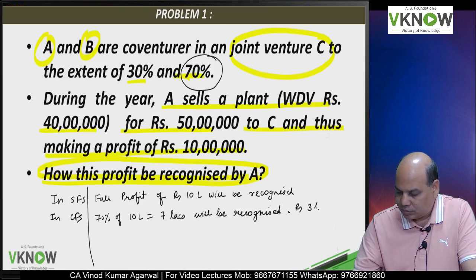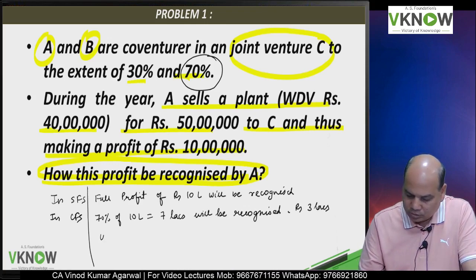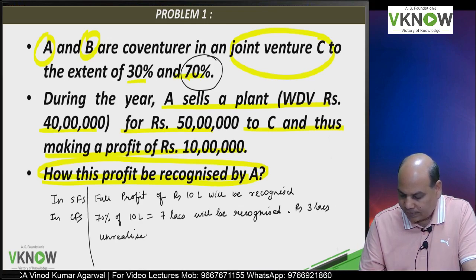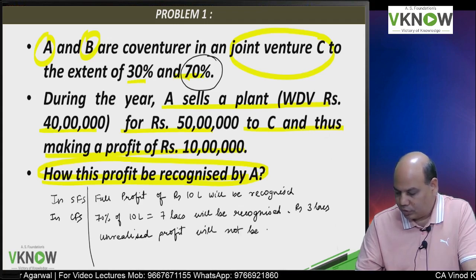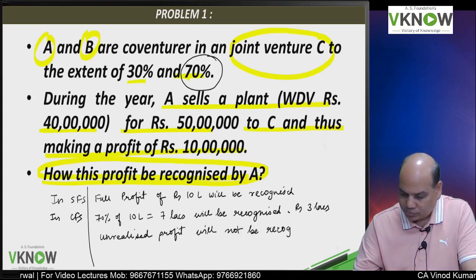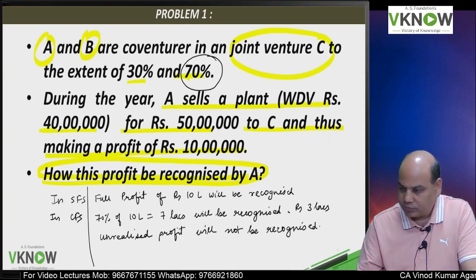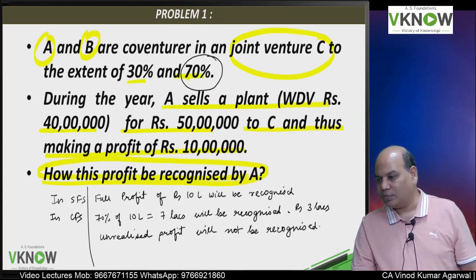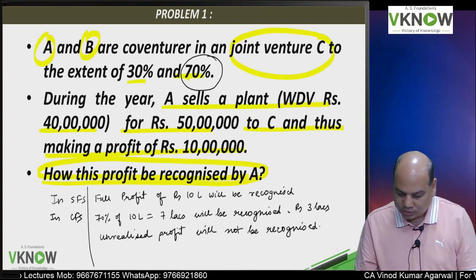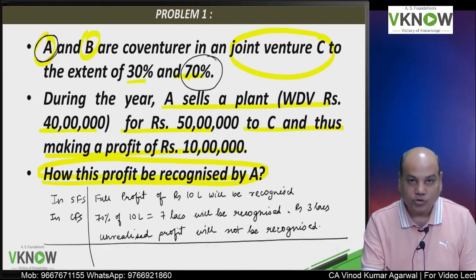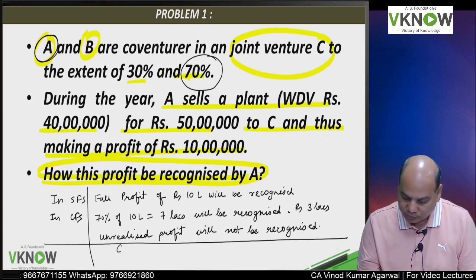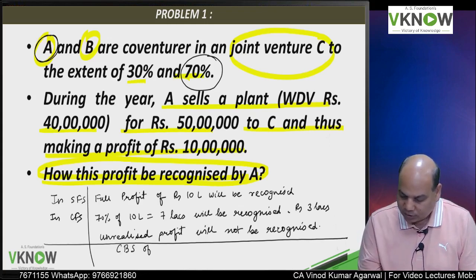Rupees 3 lakh unrealized profit will not be recognized. And suppose you are preparing the consolidated balance sheet of A. In the consolidated balance sheet of A,